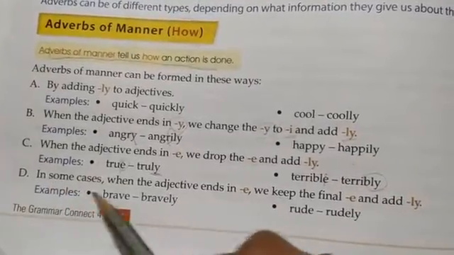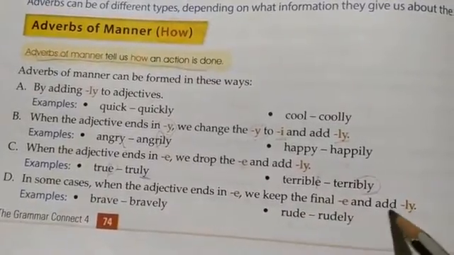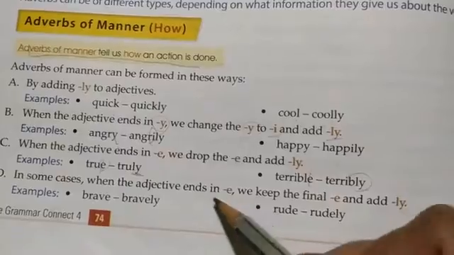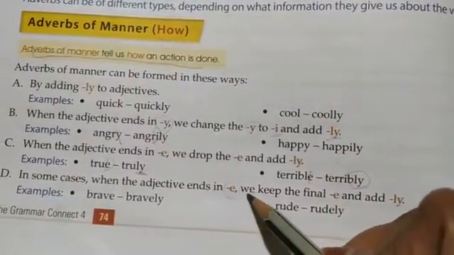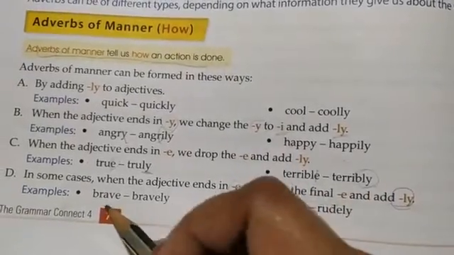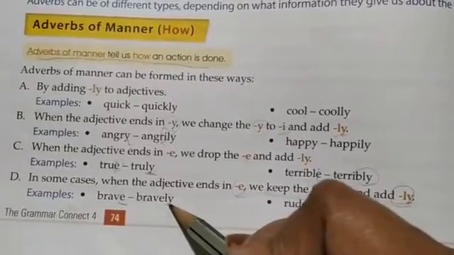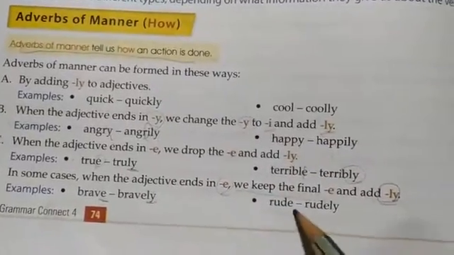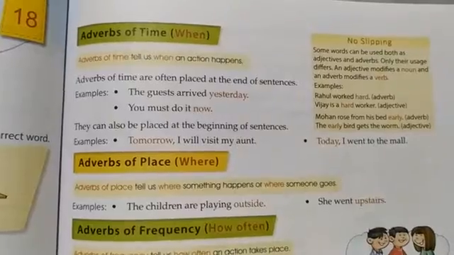Next, in some cases, when the adjective ends in e, we keep the final e and add ly. For example, brave becomes bravely. You see, e is there, we just add ly. Rude becomes rudely.